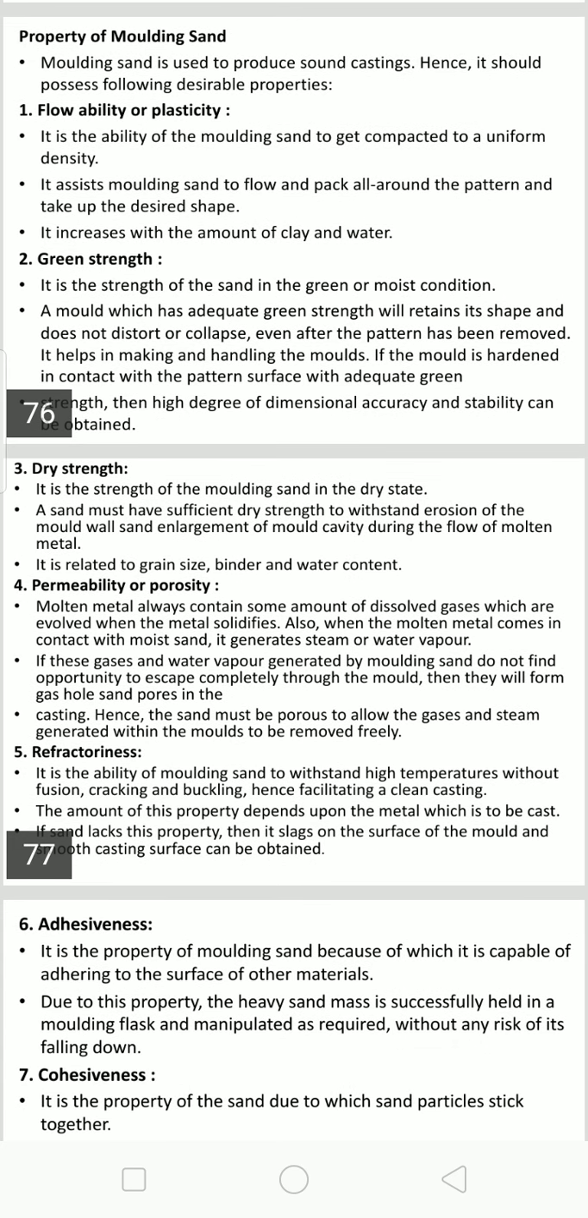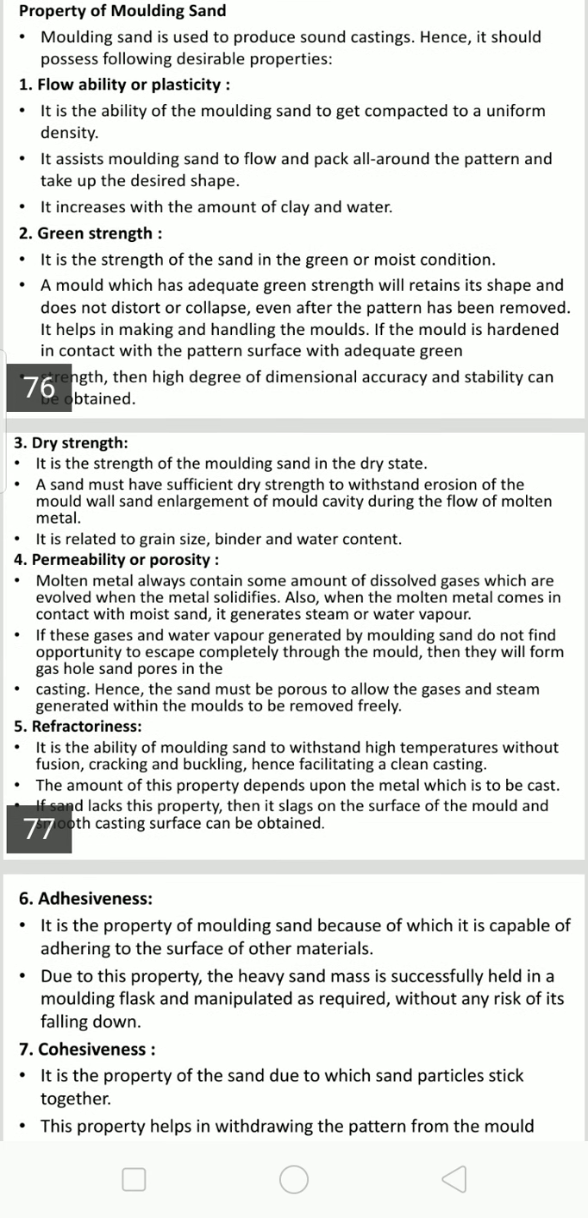Then permeability or porosity. Molten metal always contains some amount of dissolved gases which are evolved when the metal solidifies. Also, when the molten metal comes in contact with the moist sand, it generates steam or water vapor. If these gases or water vapor generated by the molding sand do not find an opportunity to escape completely through the mold, then they will form gas holes and pores in the casting.